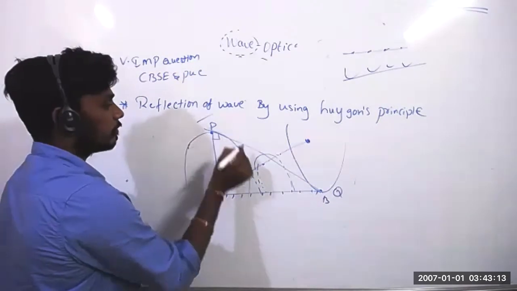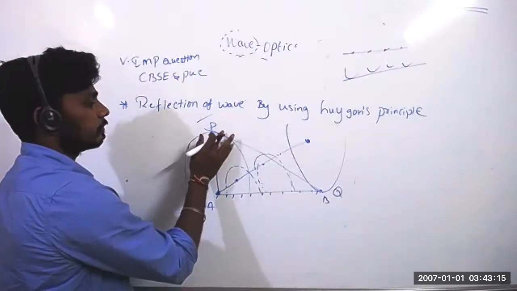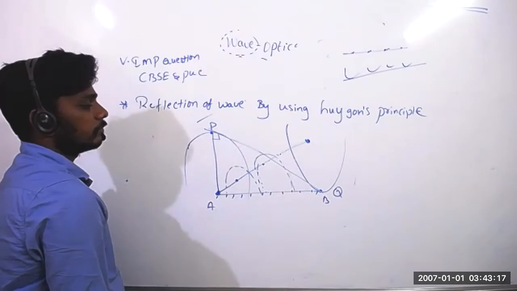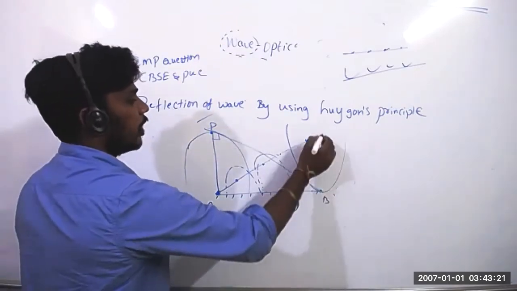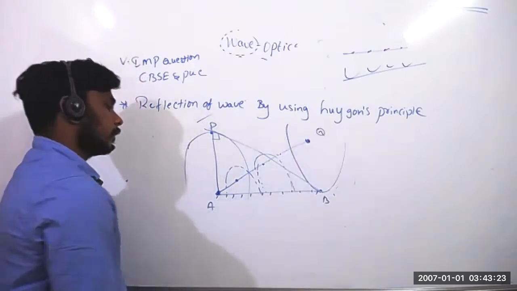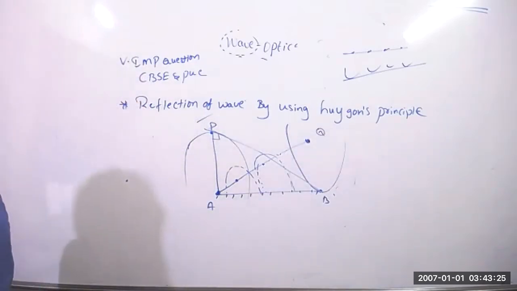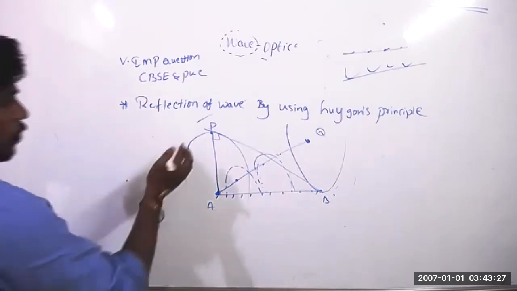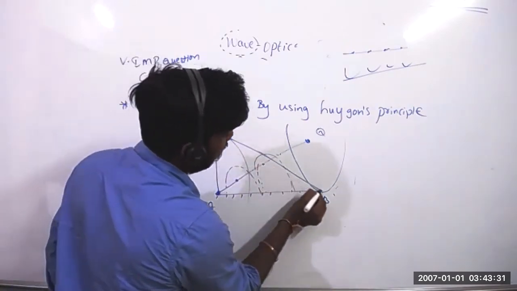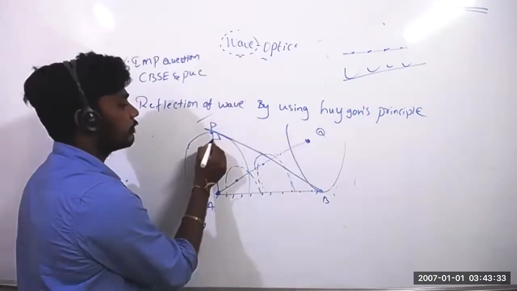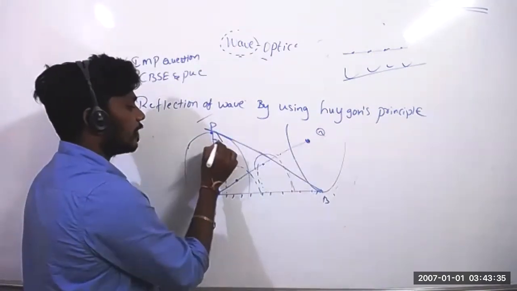From this point, one line I have drawn from here to here. Now how much is it? 90 degrees, sir. Definitely it is 90 only.